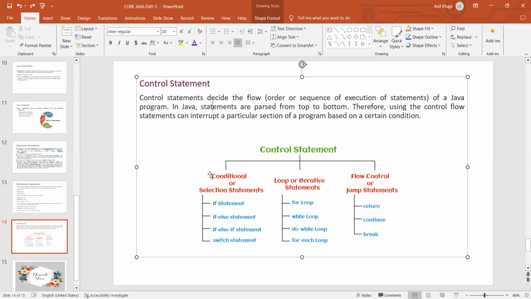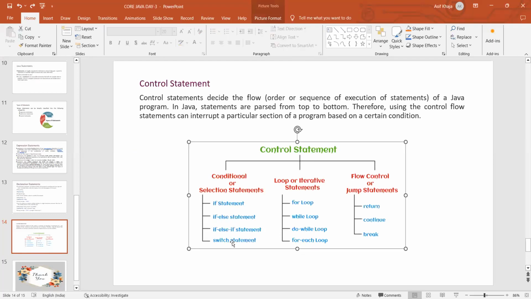Conditional statements are again categorized into four types. That is if statement, if else statement, if else if statement, and switch statement. And looping statements: for loop, while loop, do while loop. These three are mainly used, but the for each loop we are going to use in the collections concept. I'll discuss it anyhow, but I'm just saying mostly we'll use this in the collections concept, in order to iterate over the objects.